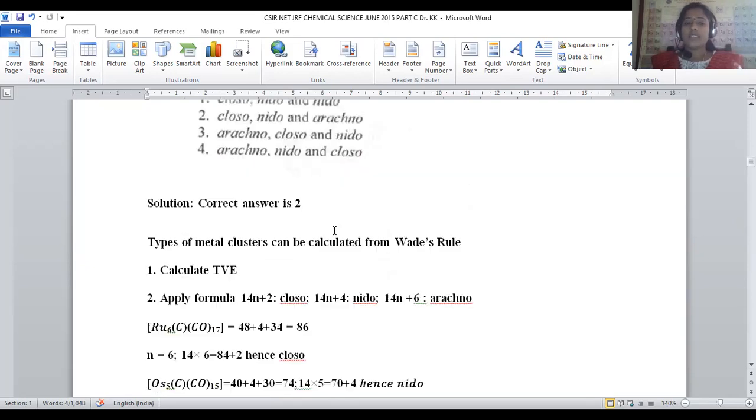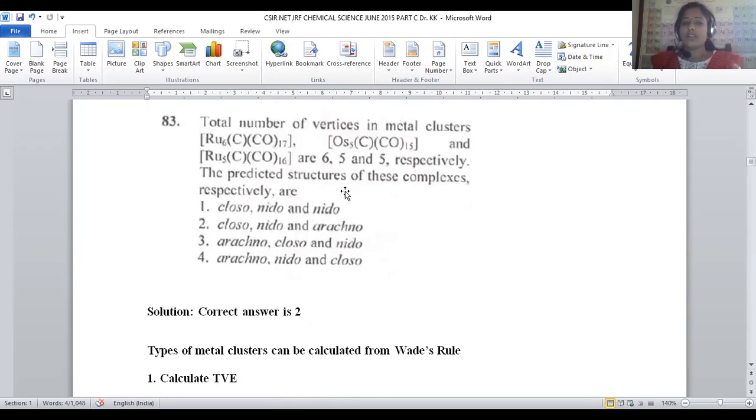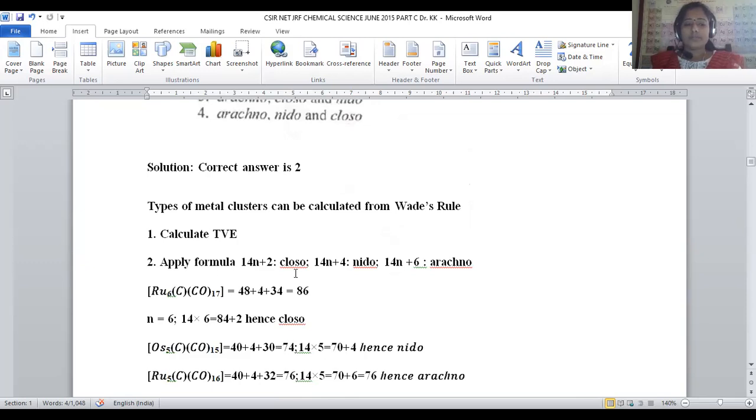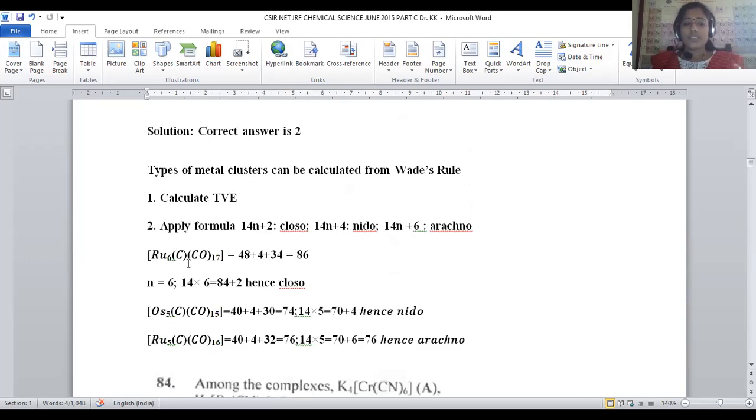Now let us predict the total valence electron count for all the complexes given in the problem. What is the first one? Ru6C(CO)17, right? So here you can find ruthenium 6, where it is located, a d6 system. So it is 6 electrons plus 2 electrons, total 12 electrons will be there, and a total of 6 ruthenium atoms are there. We can multiply, and for all 6 ruthenium, the total valence electron count will be given as 48.